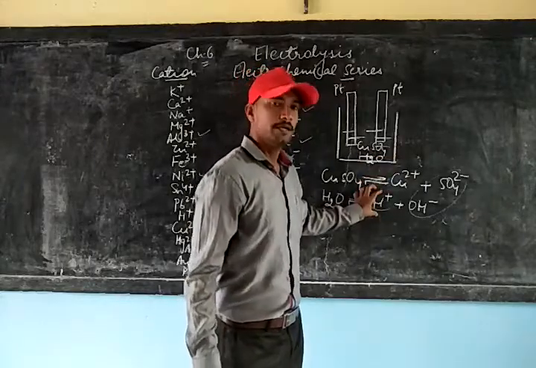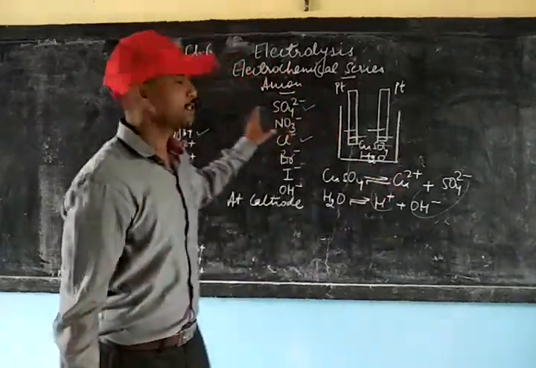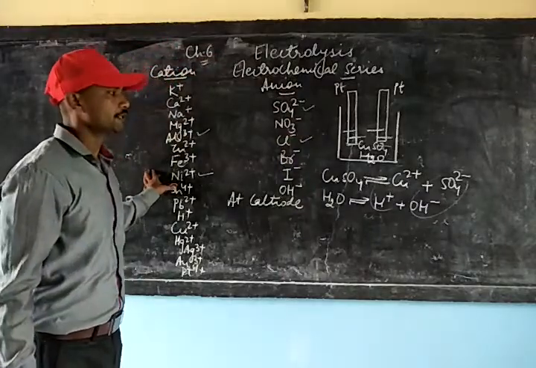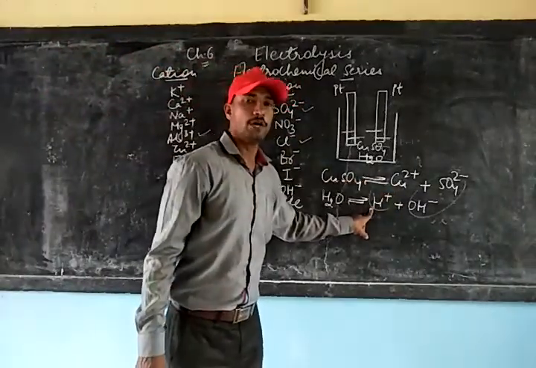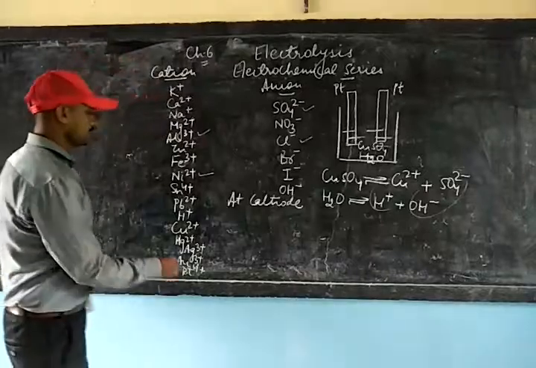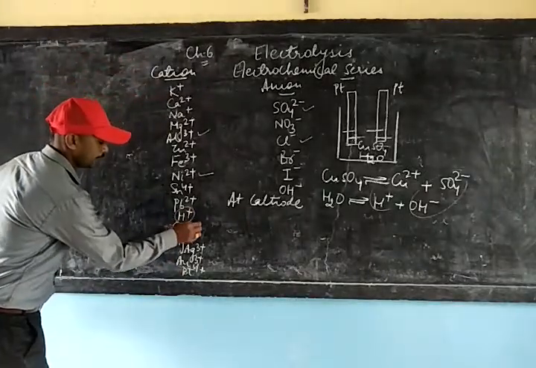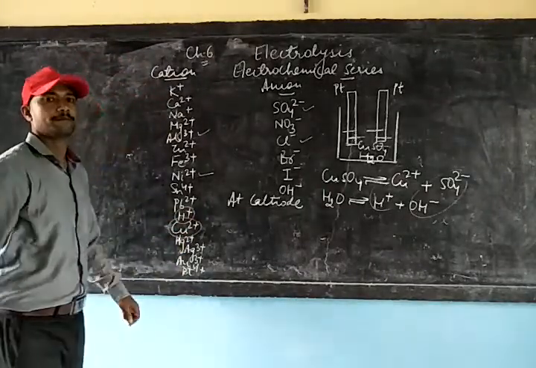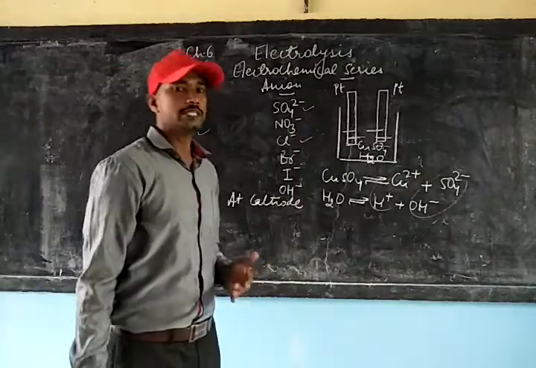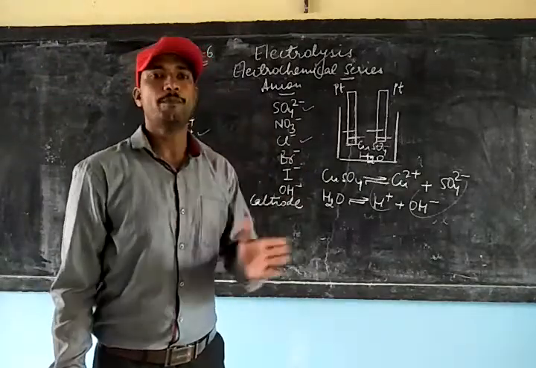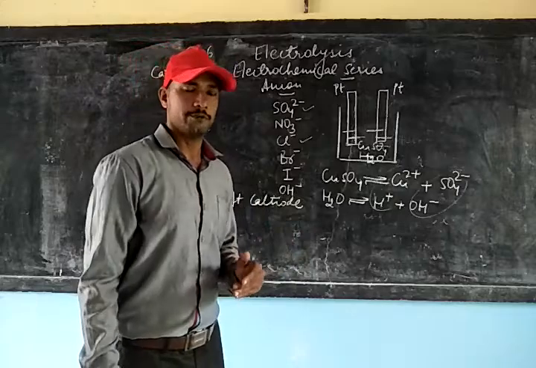But if you see these two in the electrochemical series of cations, it is found that copper ion is below hydrogen ion. You can see here it is hydrogen ion and this is the place of copper ion. So according to this series, it will be copper ion that will be discharging first.